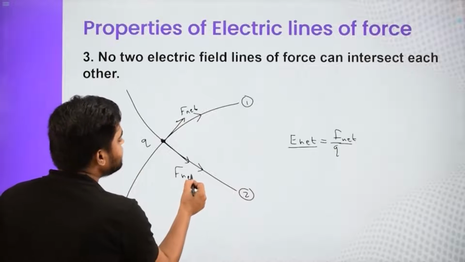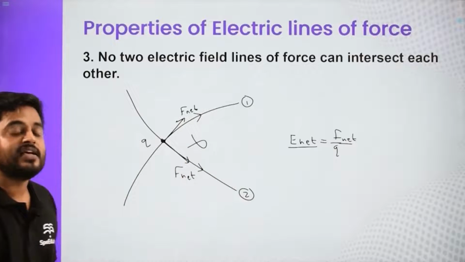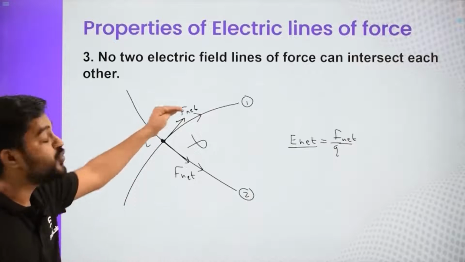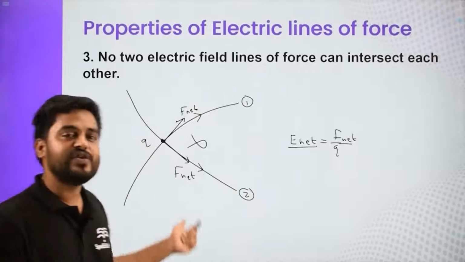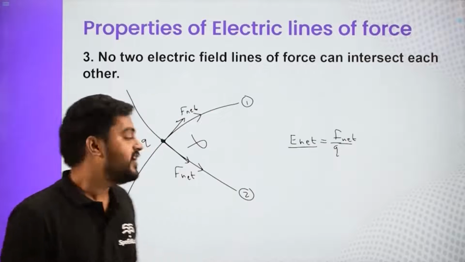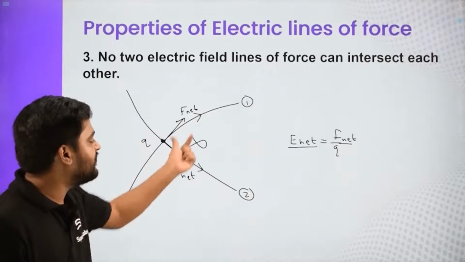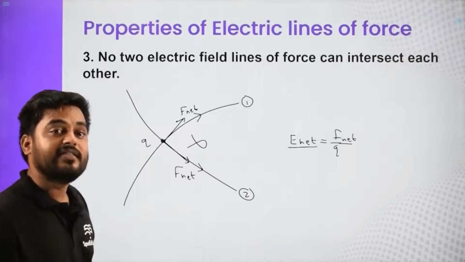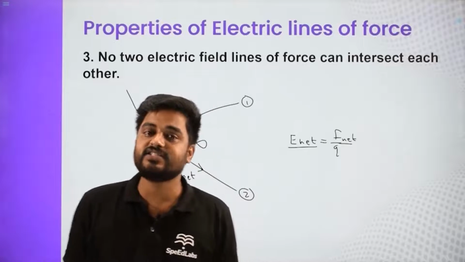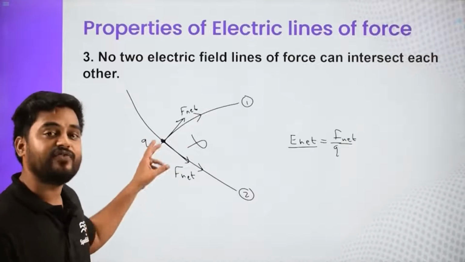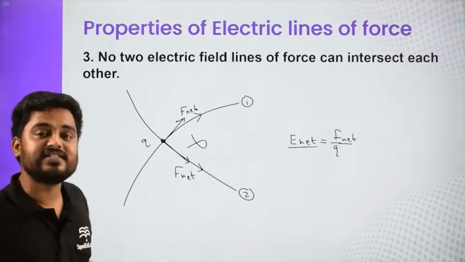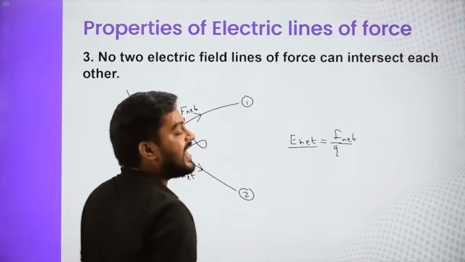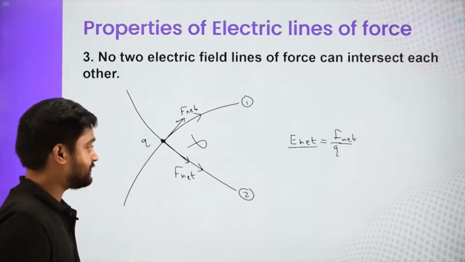And now this situation is not possible because a single charge at a single time cannot experience 2 net forces. There might be individual forces and we can find the net, but as per the situation, both of these have to be net electrostatic force, and at a single point there can't exist 2 net forces, and hence we will say this entire situation is not even possible. So we'll say 2 field lines can never intersect each other.